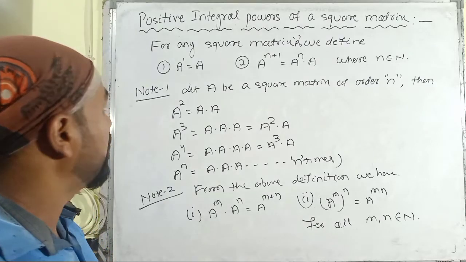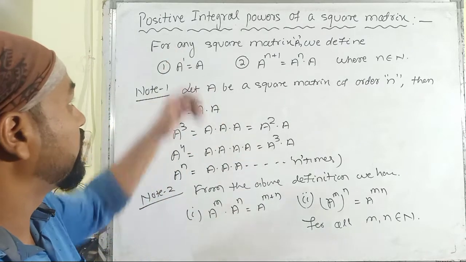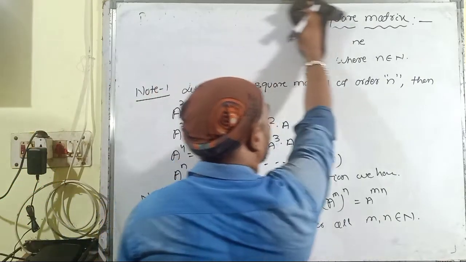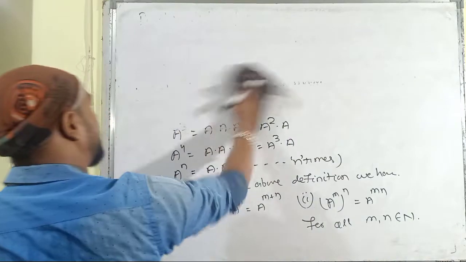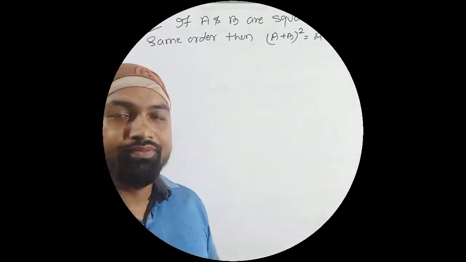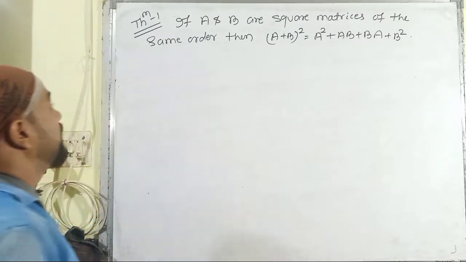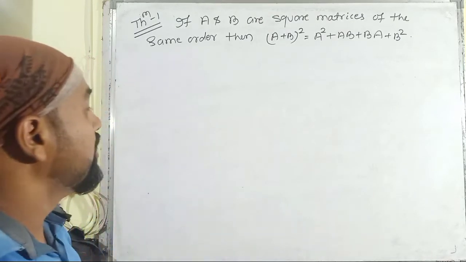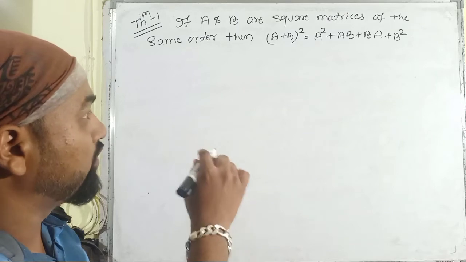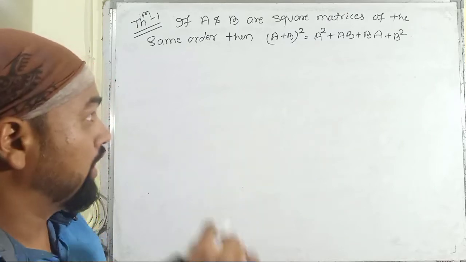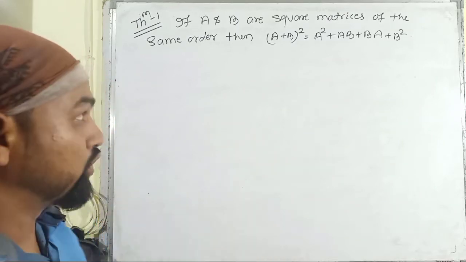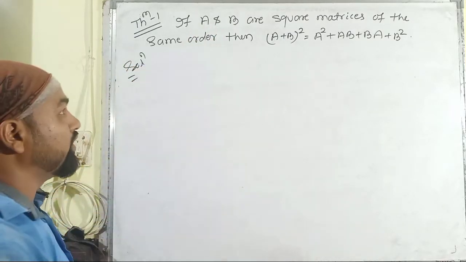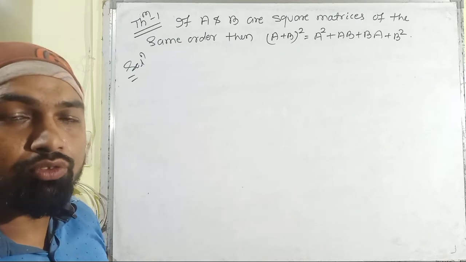Then let us go through theorem number 1, based upon the positive integral powers of a square matrix. Here we have to prove that if A and B are square matrices of the same order, then the square of A plus B gives us the result A square plus AB plus BA plus B square. It is given that both A and B are square matrices, that means they are of the same order.